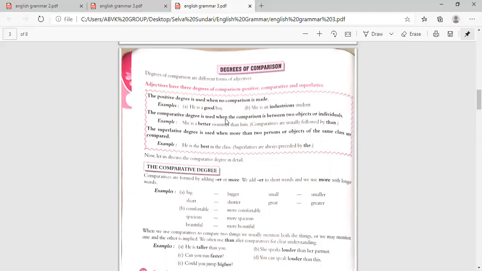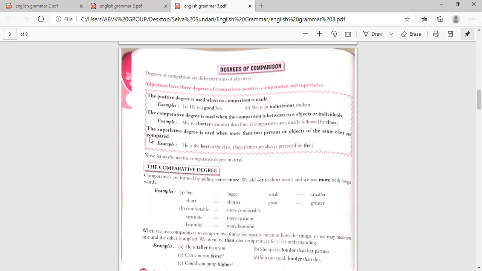The comparative degree is used when the comparison is between two objects or individuals. Example: she is a better swimmer than him. So comparatives are usually followed by than. So when you are getting er, what should follow?